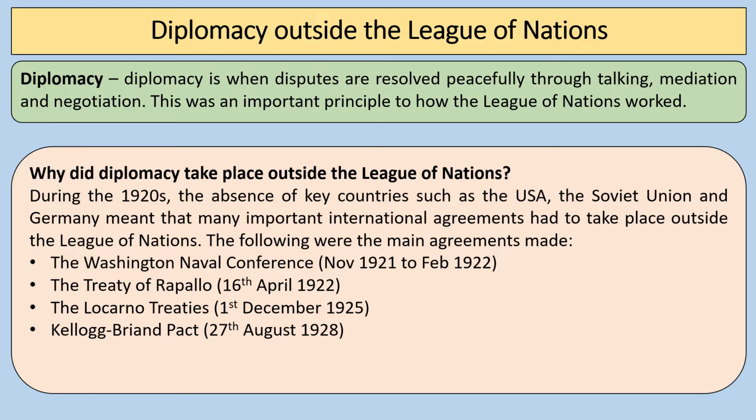So what we're going to look at today in this presentation is the Washington Naval Conference, which took place from November 1921 to February 1922. The Treaty of Rapallo, 16th of April 1922. The Locarno Treaties, the 1st of December 1925. And the Kellogg-Briand Pact, the 27th of August 1928. So let's find out about them.